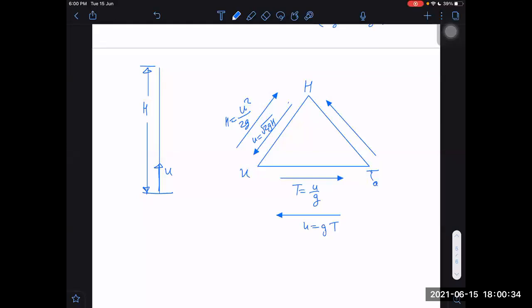H will become UT minus half GT square, that is, half G into T square.